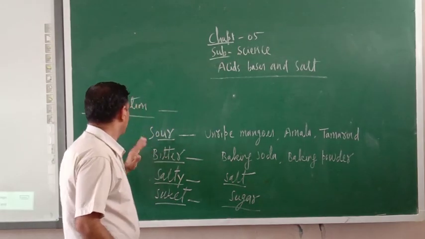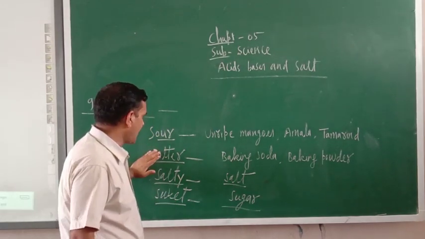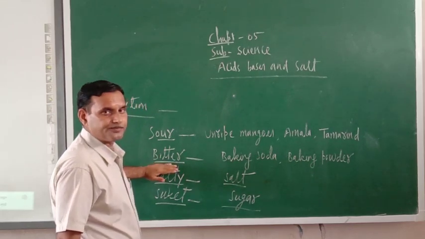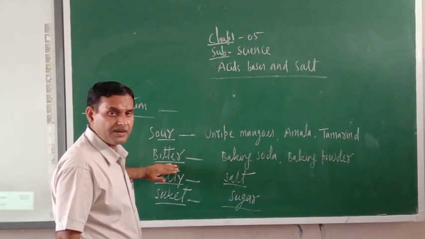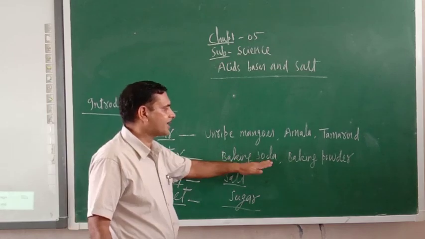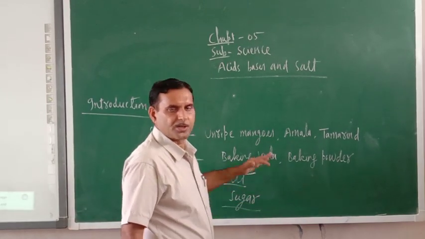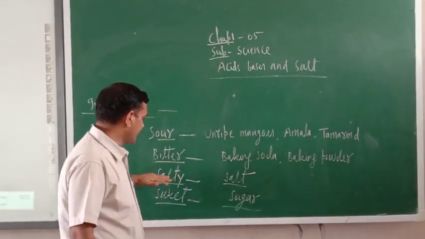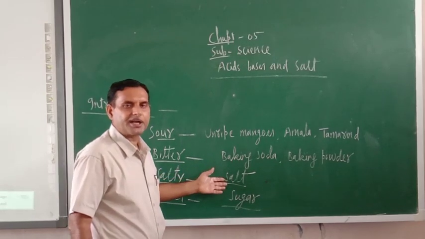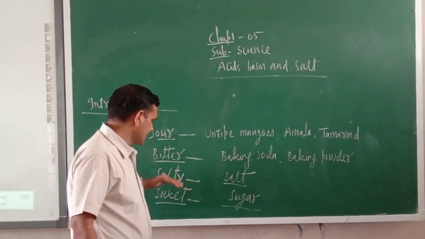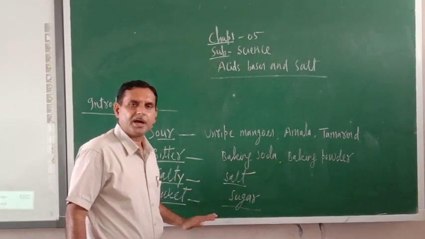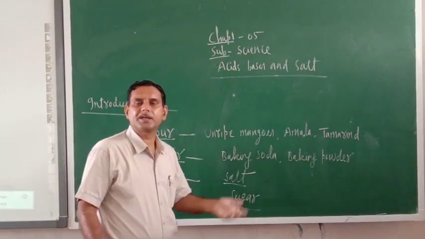So these substances which are sour in taste, we are taking daily in our food. Similarly, some food items give us bitter taste, like baking soda, baking powder. Salty, we are taking salt daily, its taste is salty. Sugar we are eating daily, that is sweet in taste.